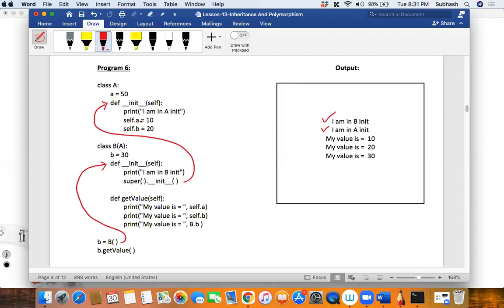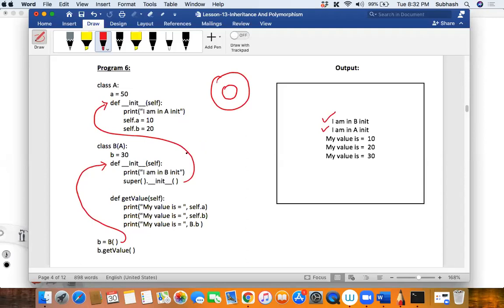Then self.a is equal to 10, self.b is equal to 20, right? So it means that an internal object of A gets created. Now when you say B is inheriting from A, listen to me very carefully. B is inheriting from A, isn't it, my dear friends? It now means that B is actually a bigger object which contains a smaller object A. Yes or no?